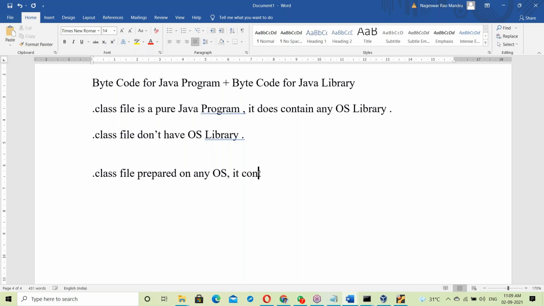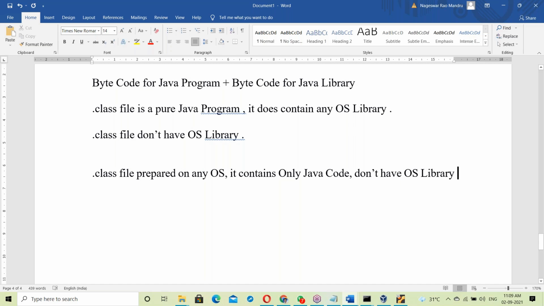It contains only Java code. Only Java code. It doesn't have an OS library. So the dot class file doesn't have an OS library here.